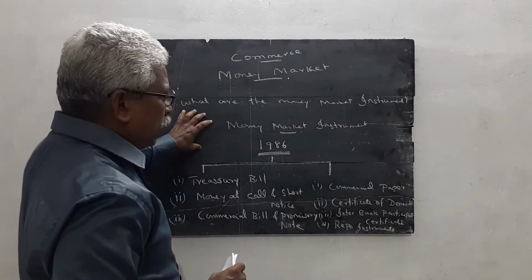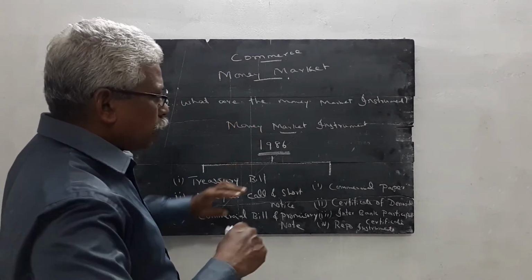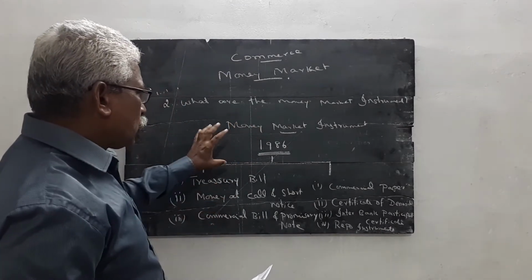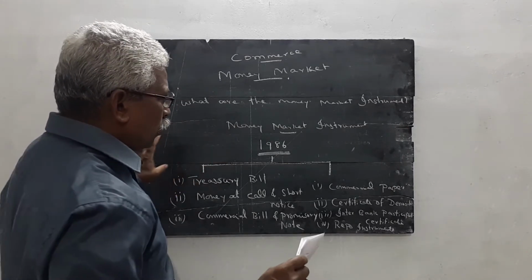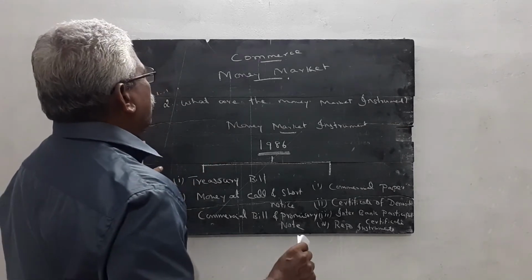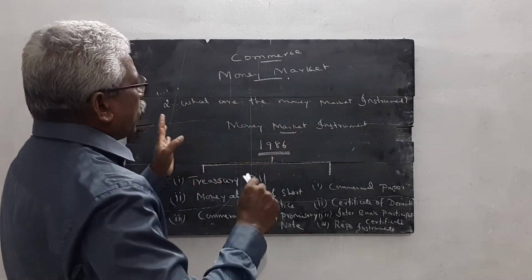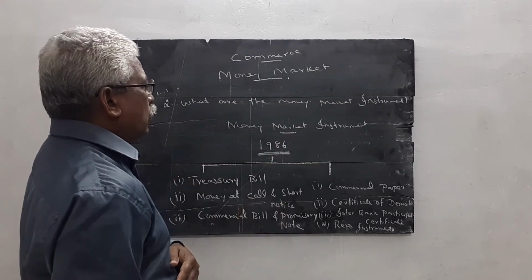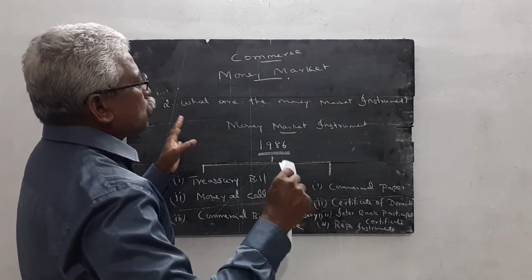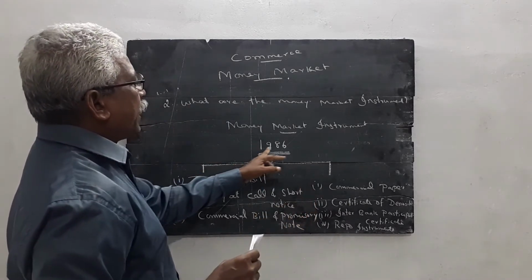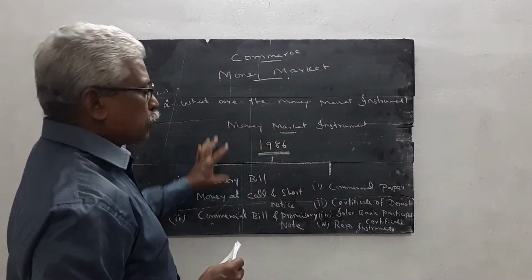Once again I explain, it is a 2-mark question. From the examination point of view, these questions come under the 2-mark question pattern. Sometimes: what are the money market instruments? What are the new money market instruments? What are the money market instruments used till 1986? These are the questions expected.